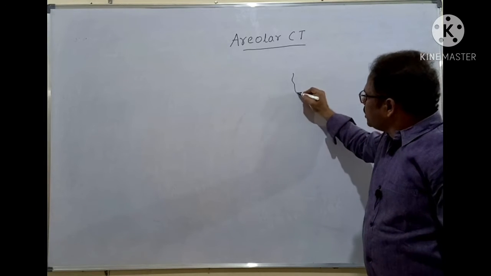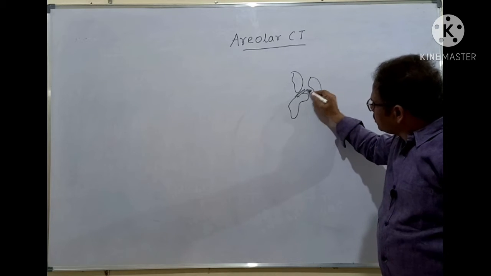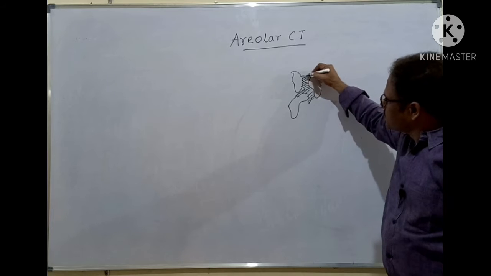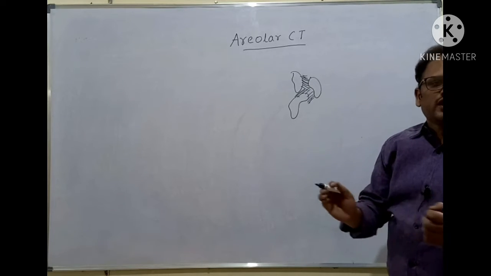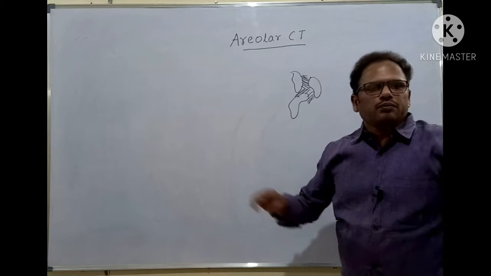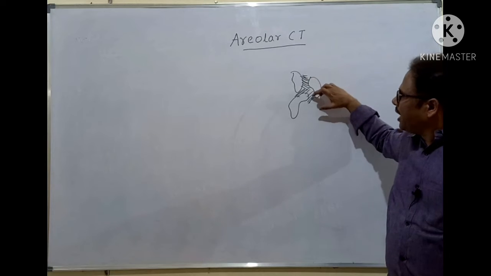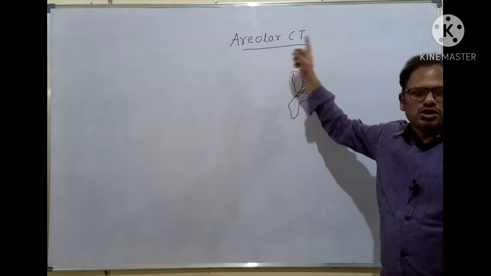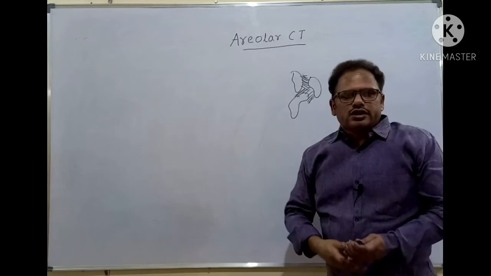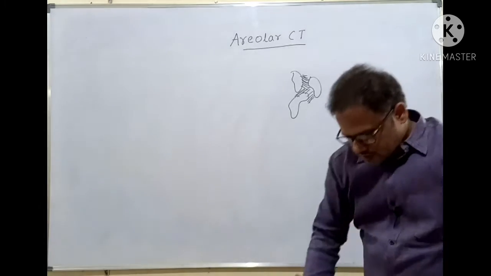For example, these are the different organs of the body, and here is the areolar tissue, here is the areolar tissue. That is a dense packing material between the different organs. Almost all the organs of the human body or animal body are densely packed by the areolar connective tissue. In this way, it is the most abundant and extensively spread in the body. Clear, students?